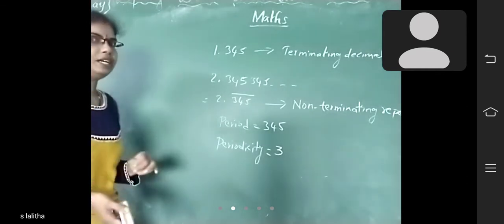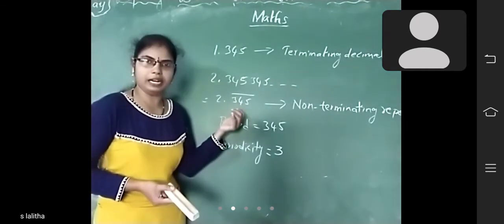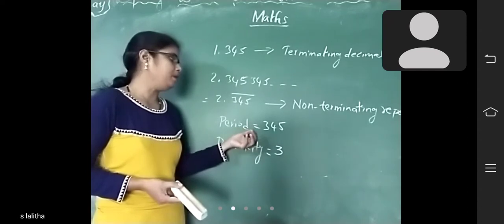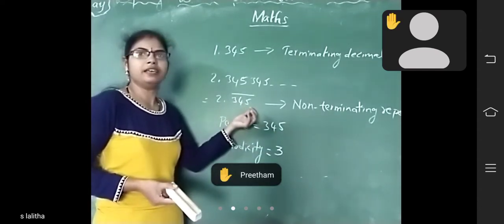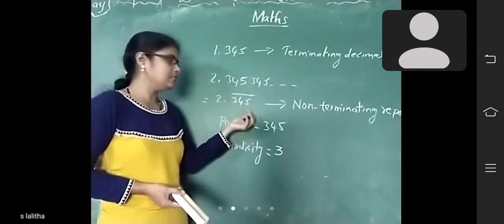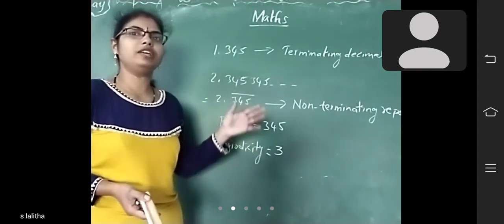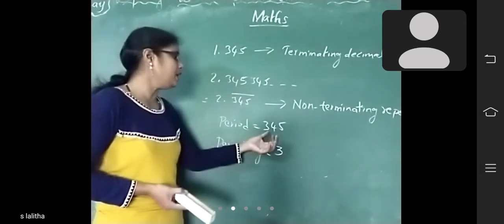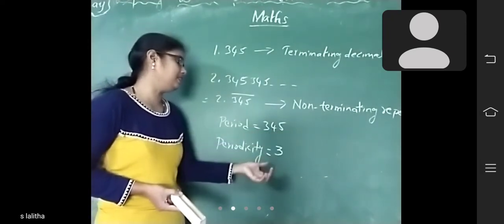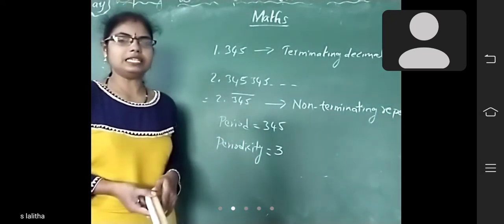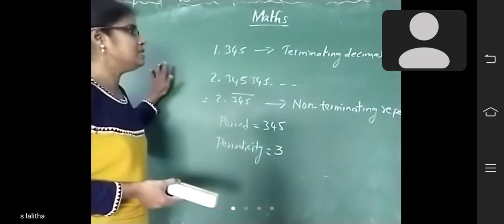Period means the set of digits repeating in the non-terminating repeating decimal, and periodicity means the number of digits in the period. So we learned these yesterday.